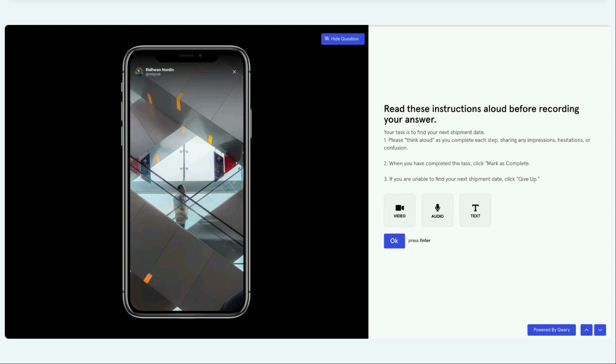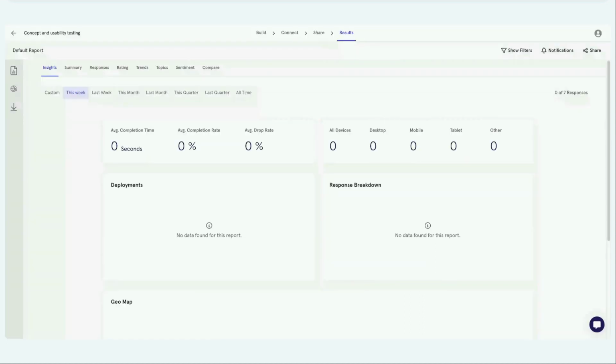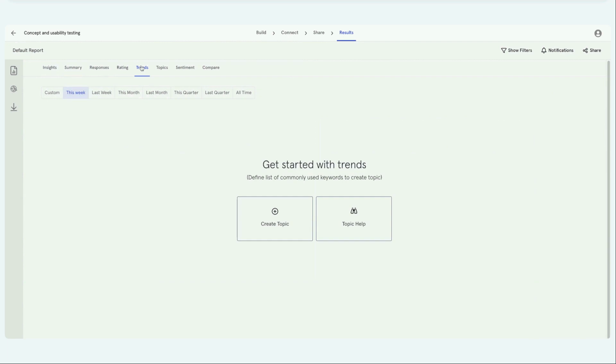And analytics looks very similar to a traditional survey. It's not very different. You get access to NPS, sentiment, trends. You have already seen that. I'm not going to touch base on all of this section.